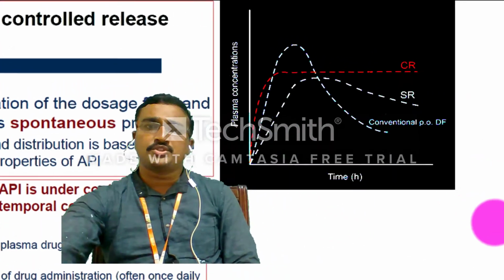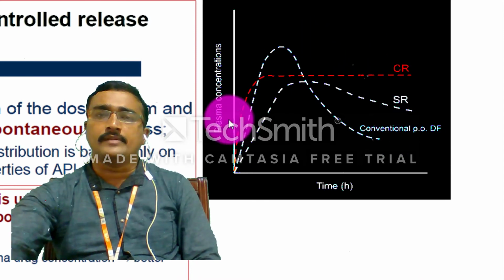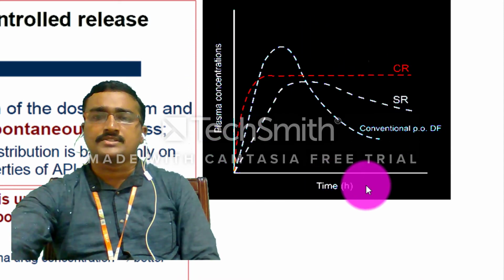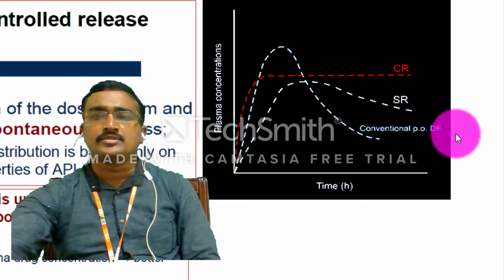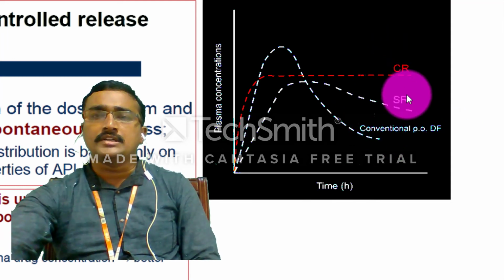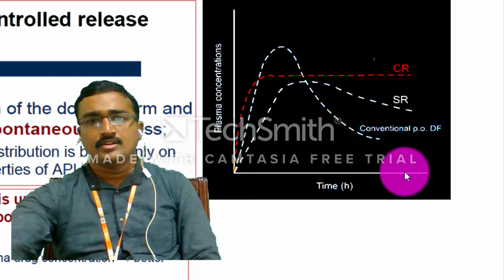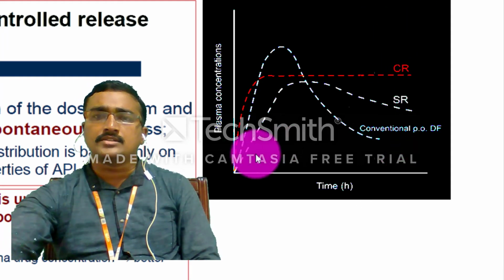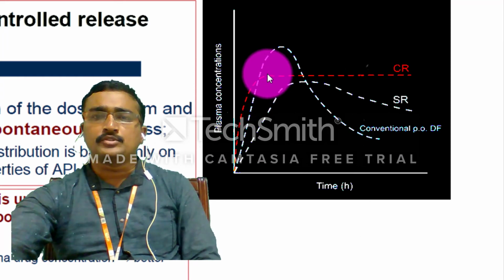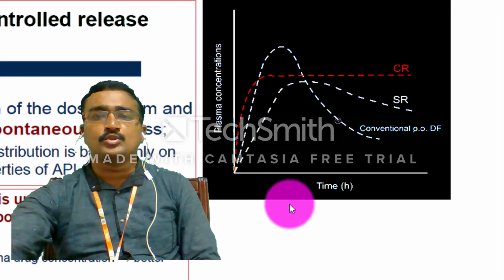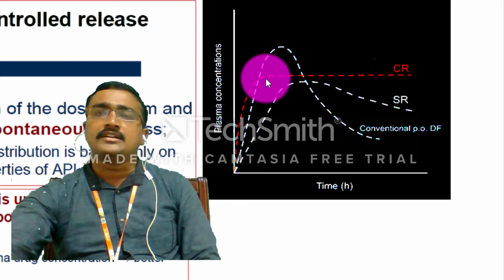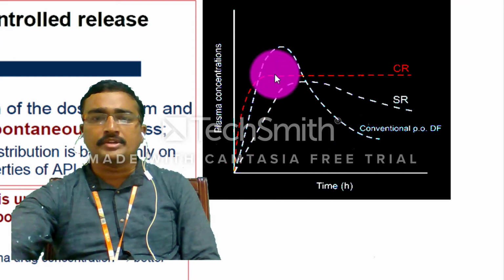So in this plot, I am representing the blood level curve, plasma concentration versus time. You can compare the conventional per oral dosage forms to the controlled release and sustained release. You see that the controlled release constantly releases up to a certain point, and then a plateau level is reached. Even though you are increasing the time, the release rate is not going to increase.